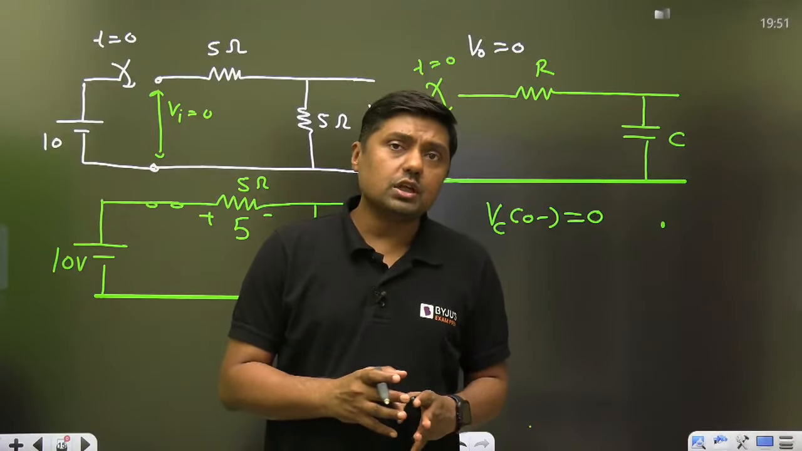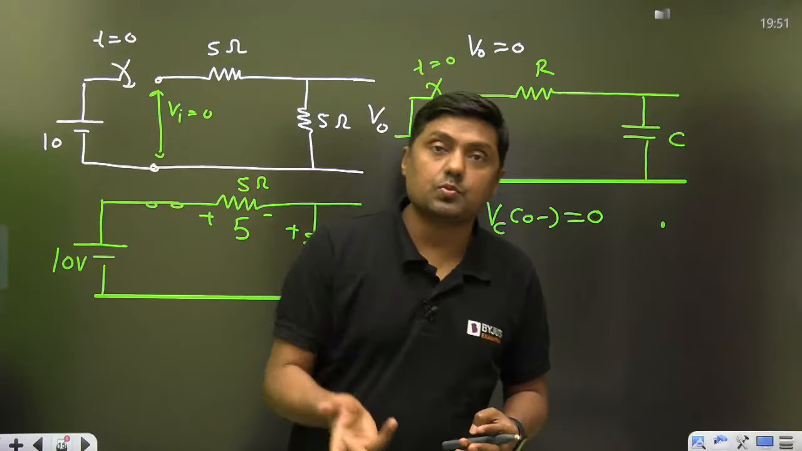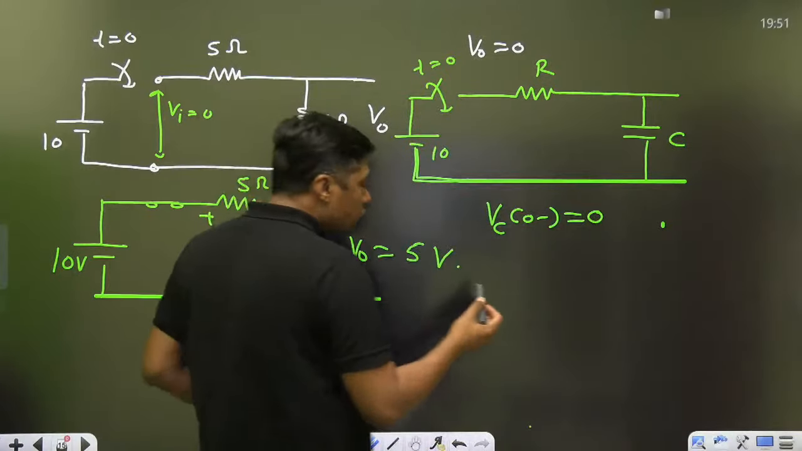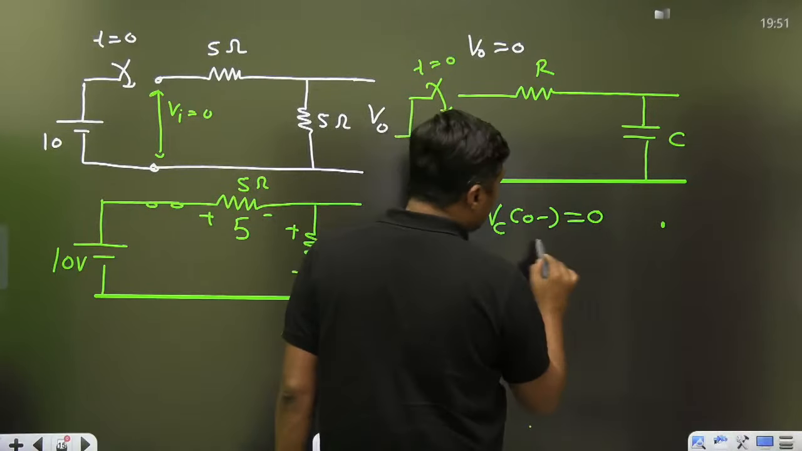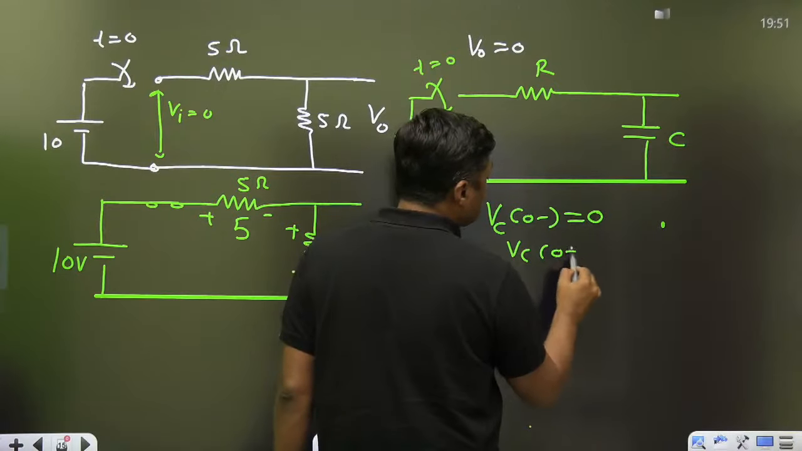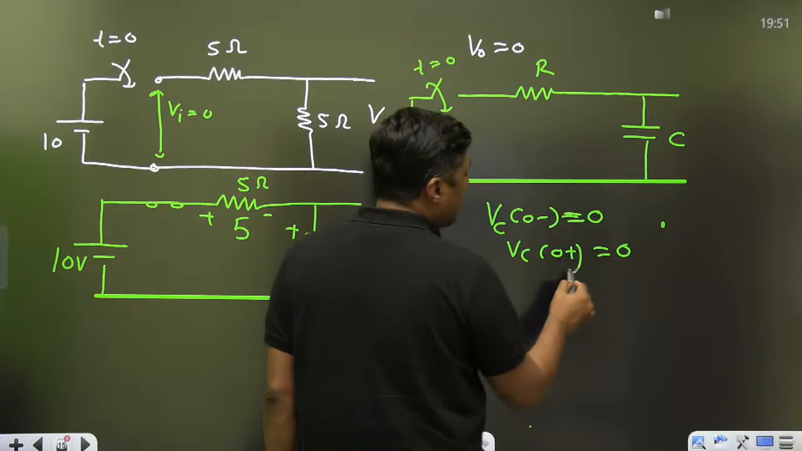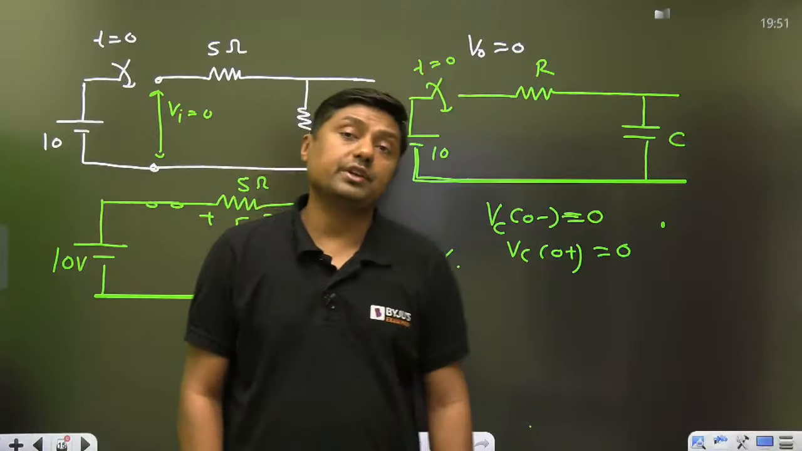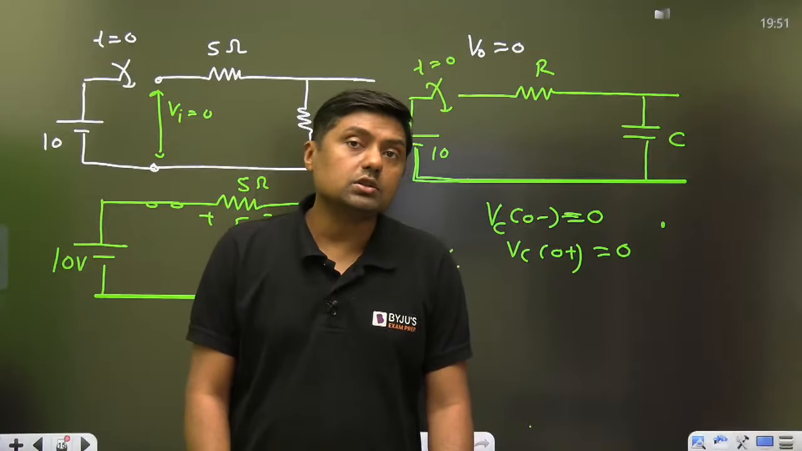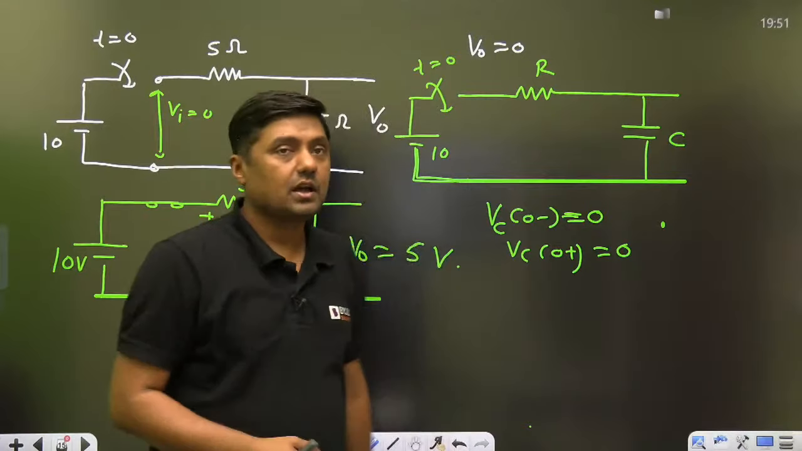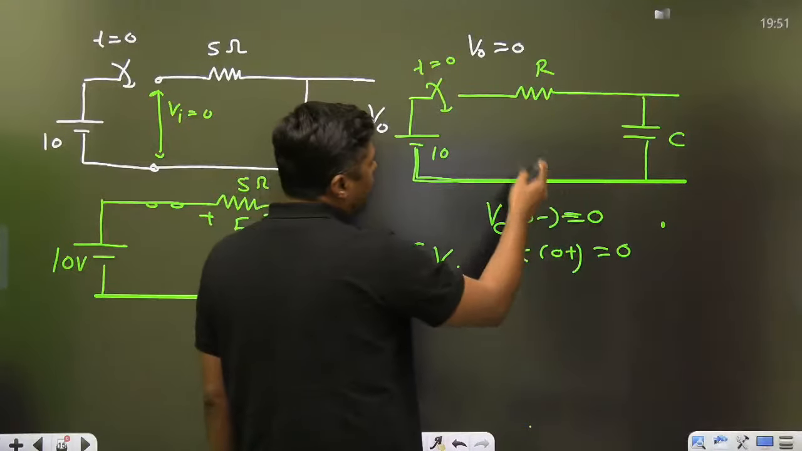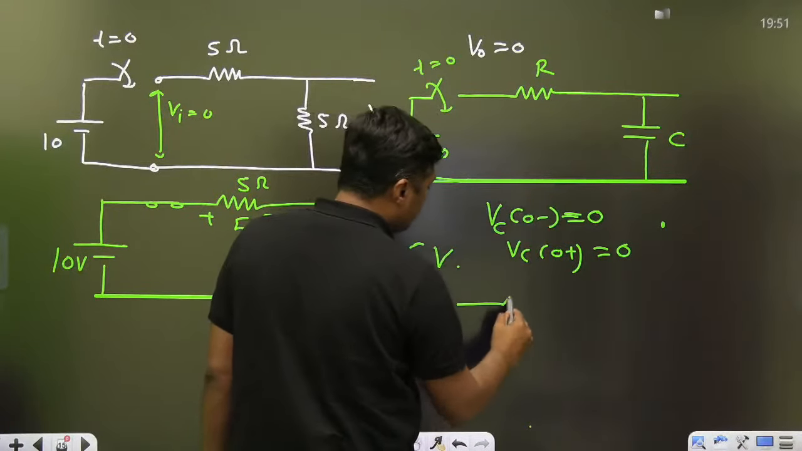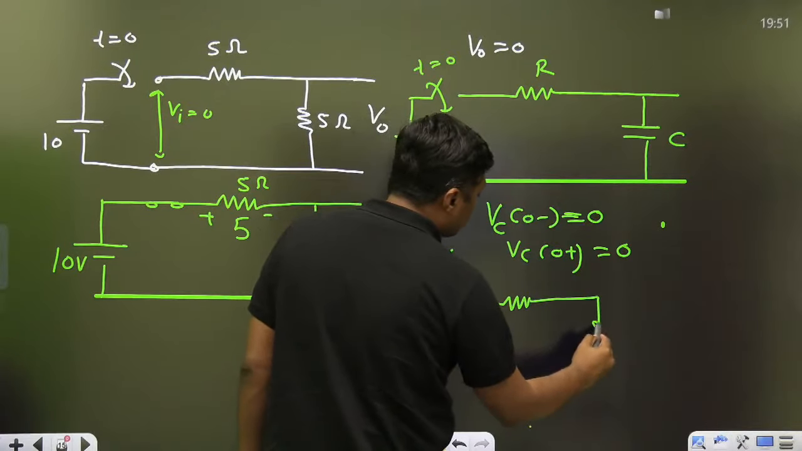When we close the switch, the capacitor will not give the response, right? And what will be the voltage across the capacitor? The initial voltage, it will remain 0 just after switching. And that's why we represent VC0 negative equal to VC0 positive. It will not allow the sudden change of voltage. And if the initial voltage is 0, it will remain short circuit.